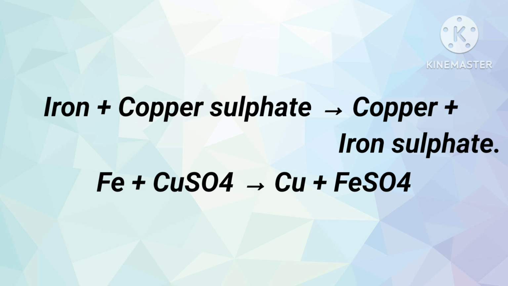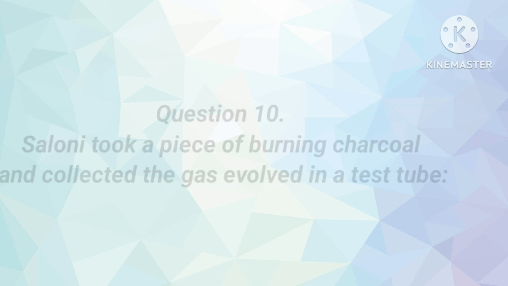Iron plus copper sulfate gives copper plus iron sulfate. Fe plus CuSO4 gives Cu plus FeSO4. Copper sulfate is sky blue, and when FeSO4 is formed, the color changes to light green.